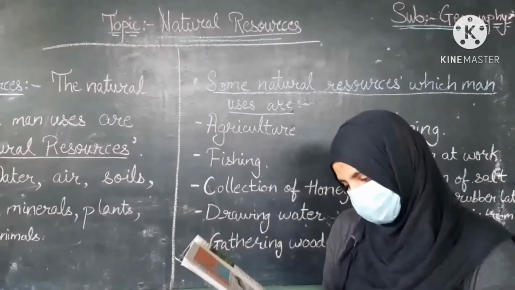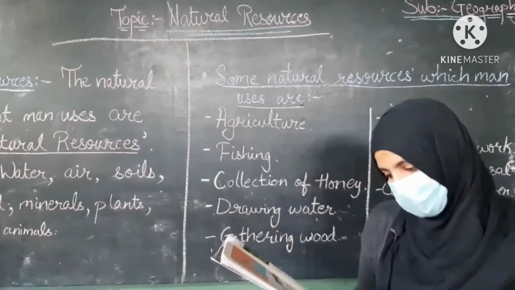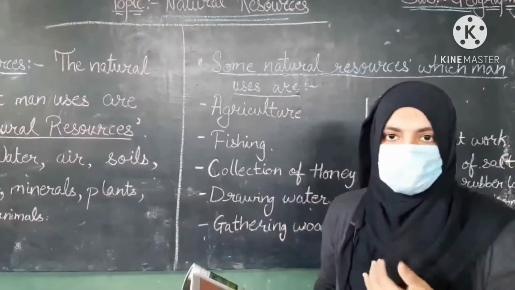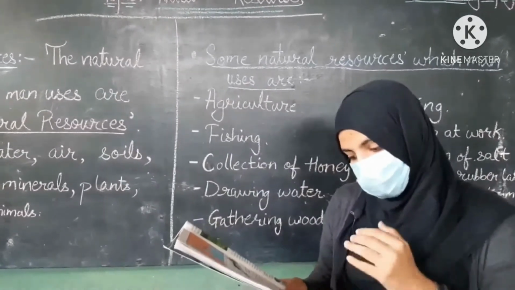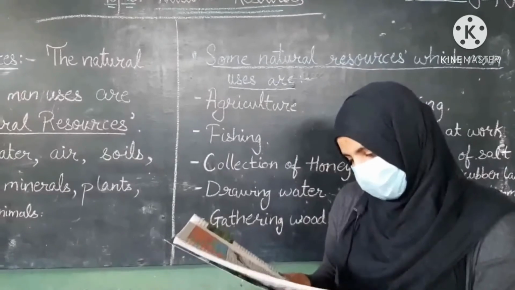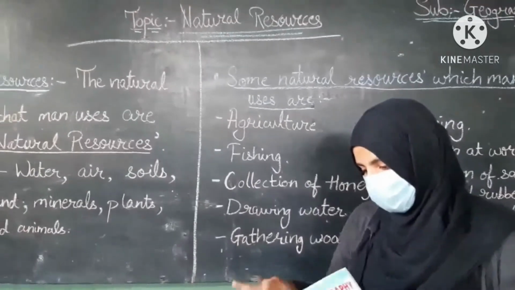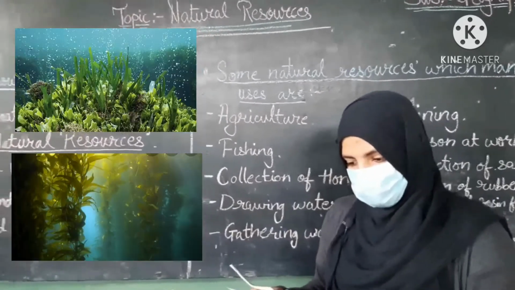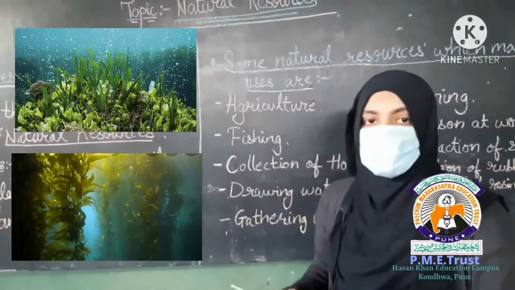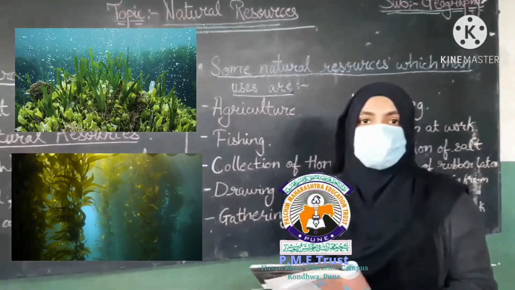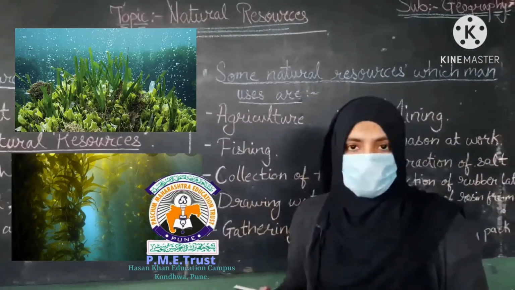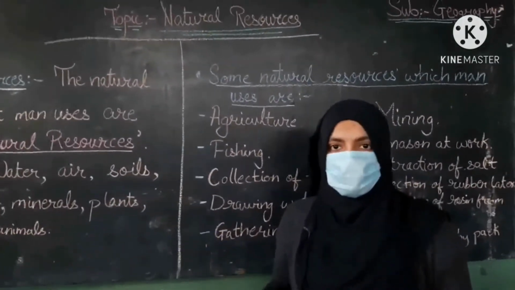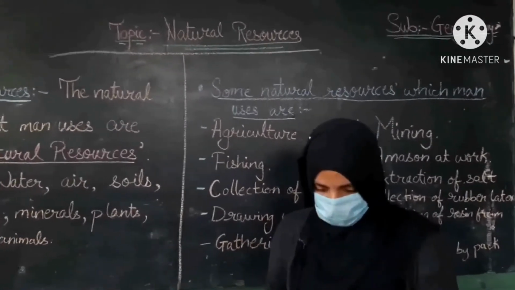It is basically due to plants that we have got animals as natural resources. Animals are also natural resources we get from nature. Plants also grow in water. It is very likely that in future we shall have to depend on aquatic plants for fulfilling the needs of the growing human population. They are saying that if the human population grows in future, we have to depend on aquatic plants and resources and animals of the oceans.